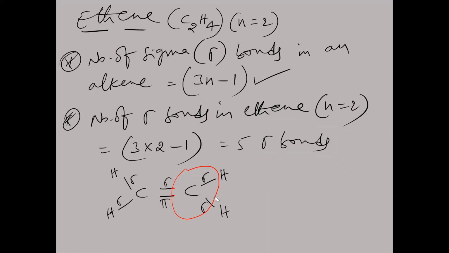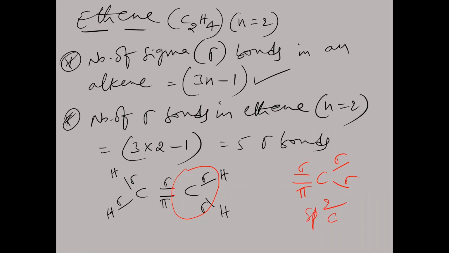In these 4 bonds, 3 sigma, 1, 2, 3 sigma bonds around this carbon, and 1 pi bond. So if carbon has 3 sigma bonds and 1 pi bond around it, that is an sp2 carbon.